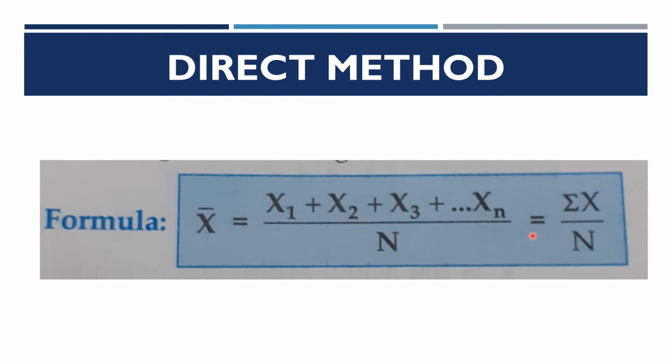In short, we can write this using sigma. Sigma represents sum, total. So x bar is equal to sigma x divided by n. This is the basic formula for arithmetic mean. When it comes to other series like frequency distribution series or discrete series, this formula is modified a little. But basically we are summing up and dividing by the number of items, with a small modification. So sigma x by n.